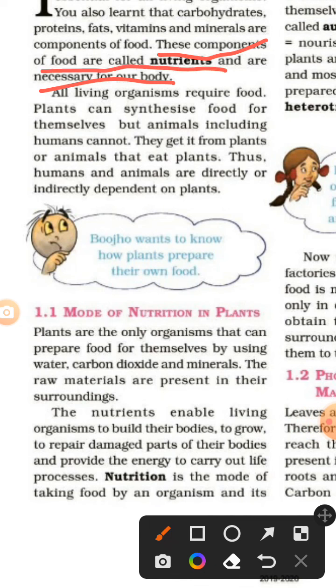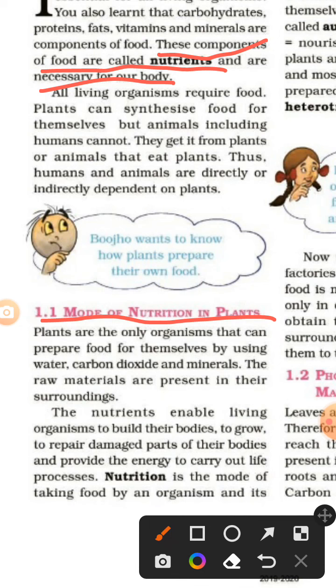Mode of nutrition in plants. Plants are the only organisms that can prepare food for themselves by using water, carbon dioxide, and minerals. The raw materials are present in their surroundings. The nutrients enable living organisms to build their bodies, to grow, to repair damages of their bodies, and provide the energy to carry out life processes.